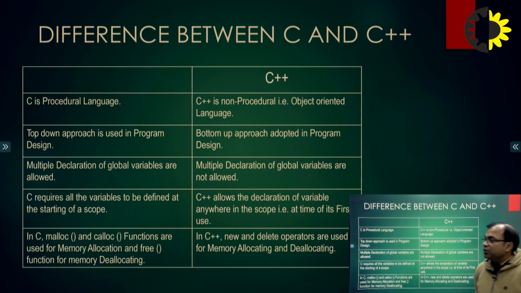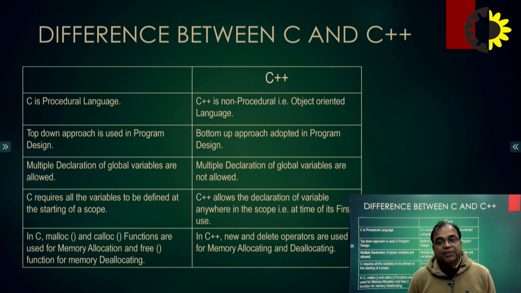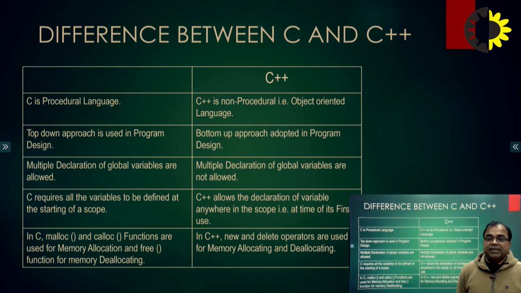Now we know what C was and what its extension C++ is. So what is the basic difference, how can we differentiate these programming languages? One important difference is that C++ is object oriented. It is the first object oriented programming language. C is basically a procedural programming language, but C++ is a non-procedural, object oriented programming language.